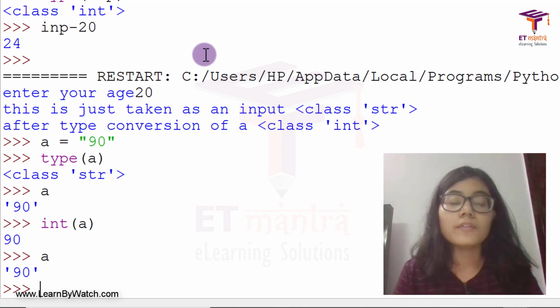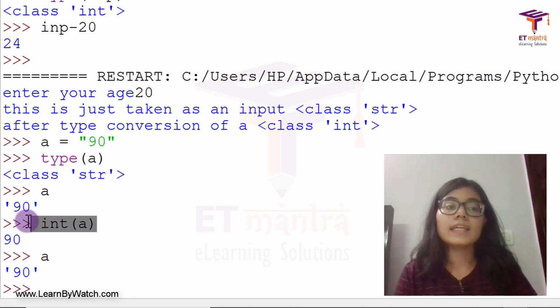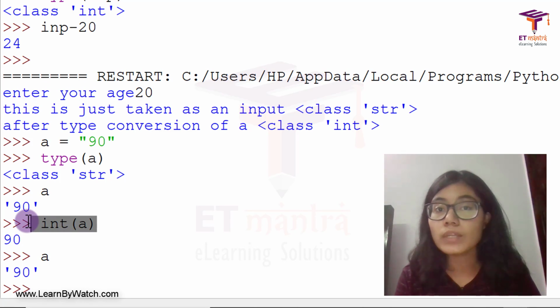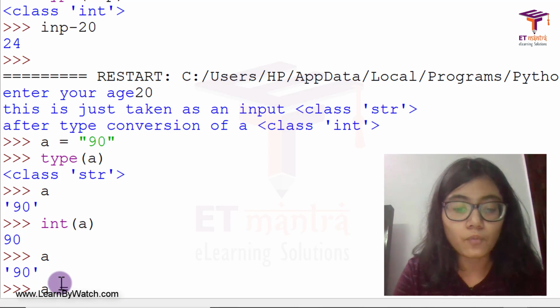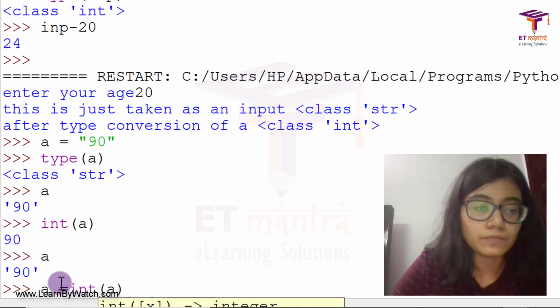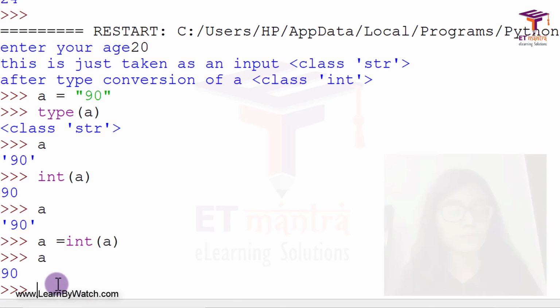So if you want to convert the value, in this case we are converting it to int, but we are not storing it back in a. You must store it back into a if you want to use this value as a. I hope this is also clear, right?